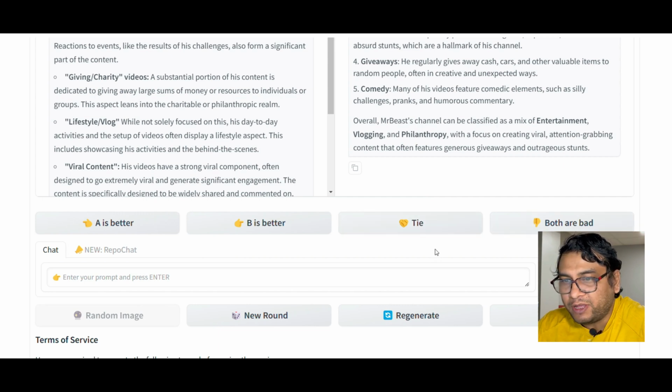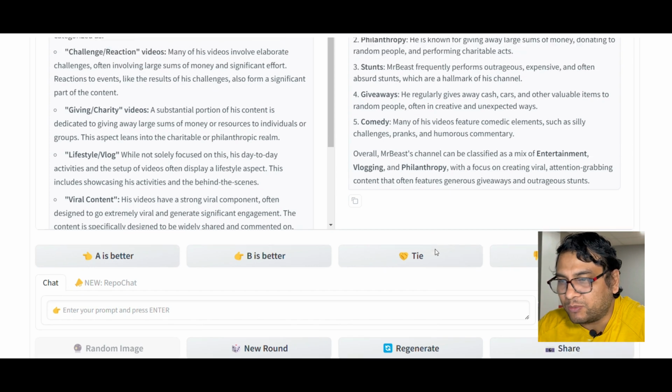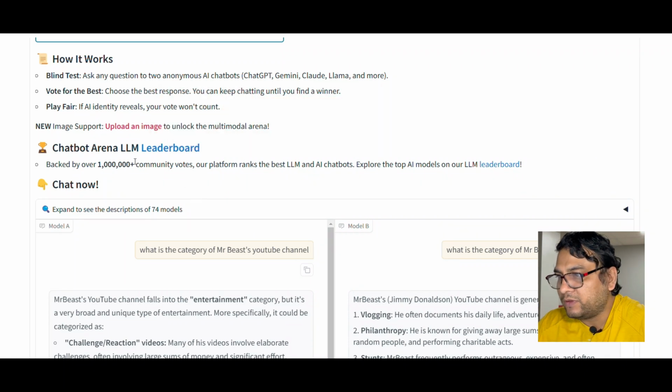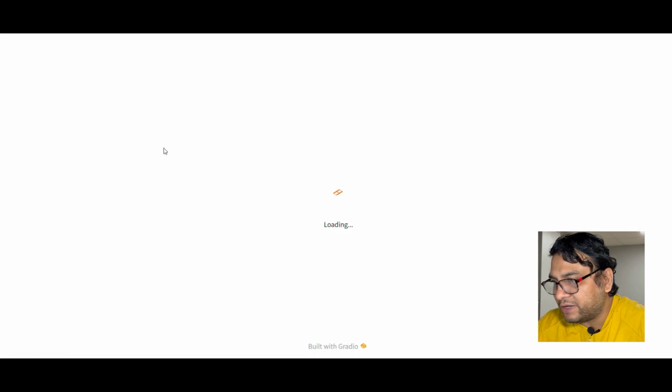The feedback you provide here gets used to score those models, and that's how each model gets its score in the leaderboard. Now the third important point we talked about was looking at the leaderboard itself. Go and click on Chatbot Arena LLM leaderboard.